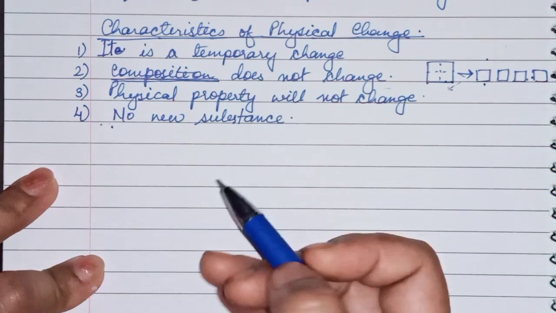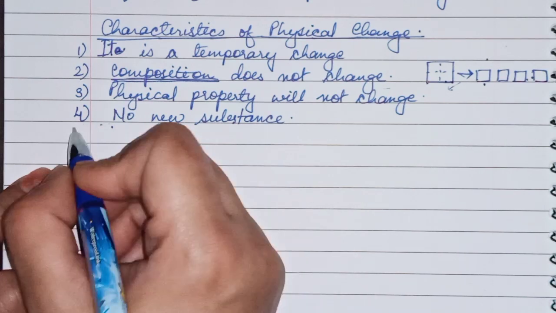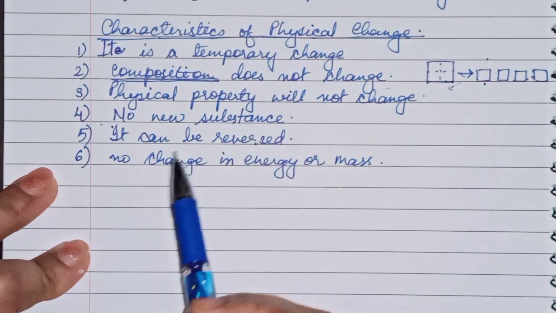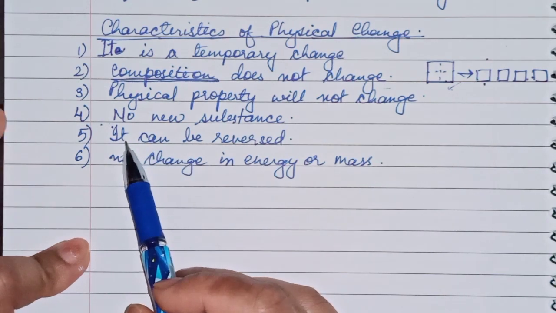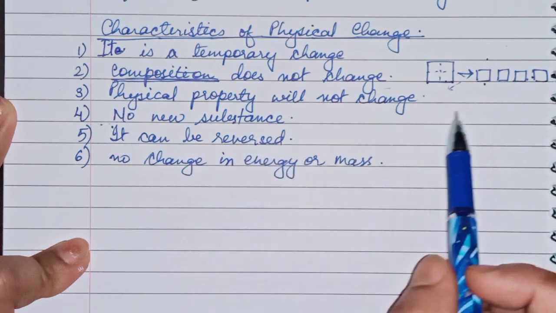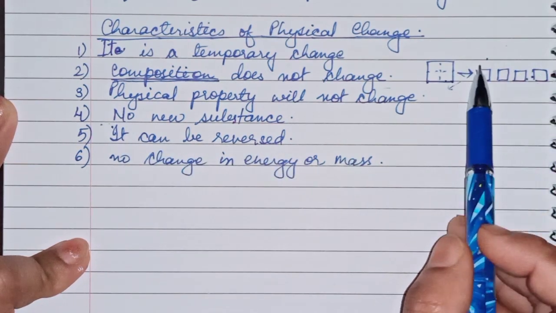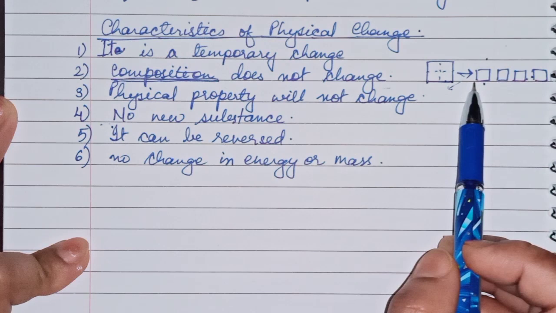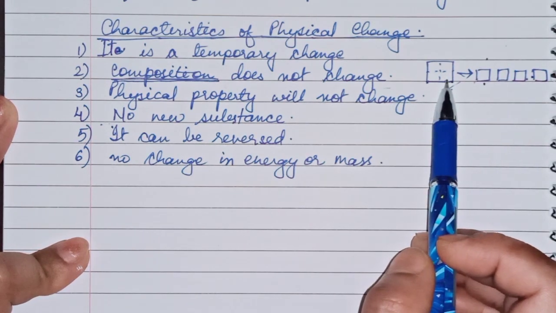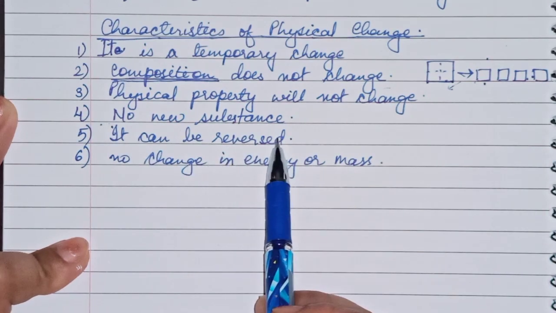The next one is that it can be reversed. That means the recycling of this paper can make it again this much bigger. So you can say it can be reversed.